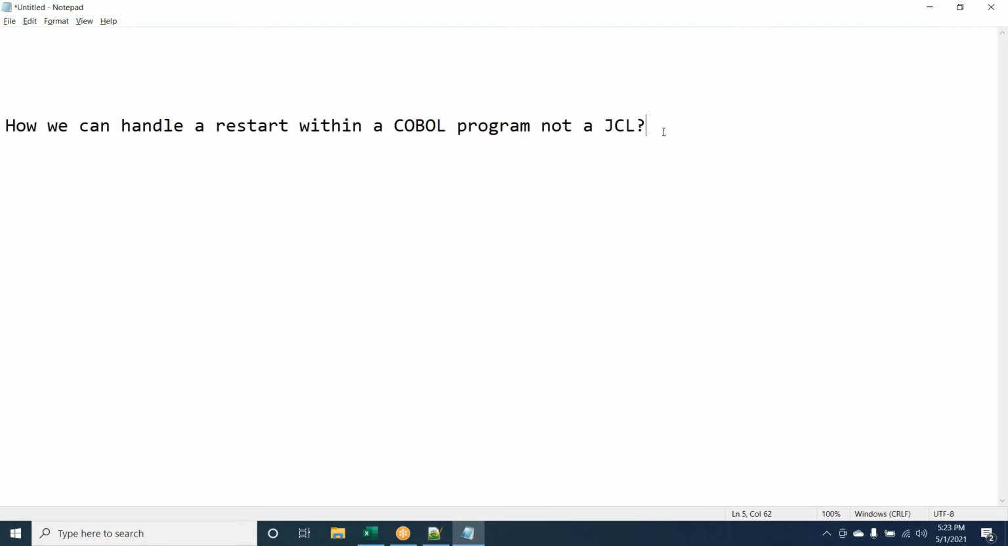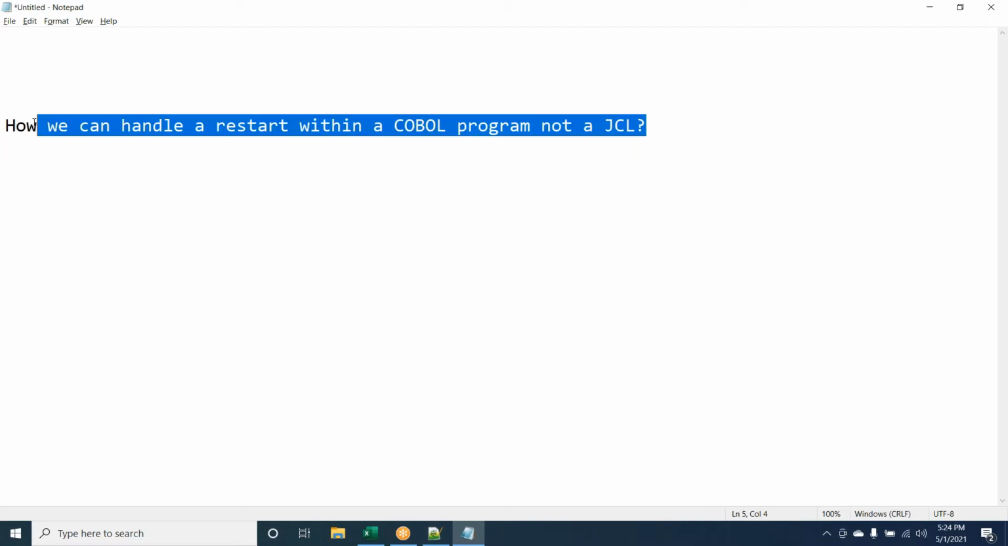Yeah, we can use a table. If we get an event, we can store the program name and the last account number in the table. If we execute the program again, it will check for the program name and the account number key field, and it will read the records till that account number, and the next records will be processed in the program, not the records before the event happened. Correct me if I am wrong.